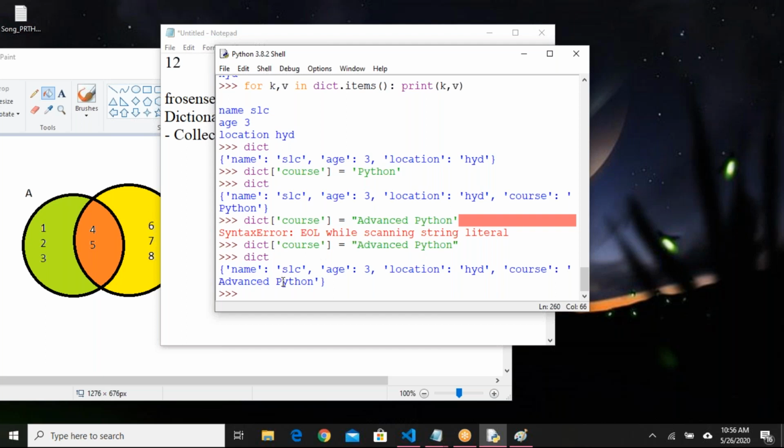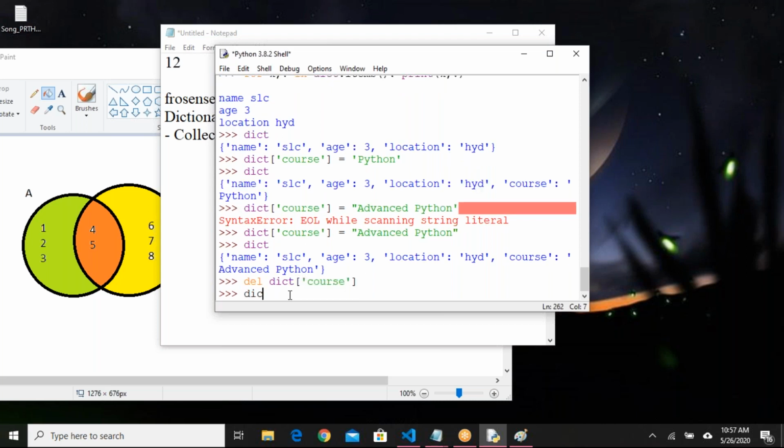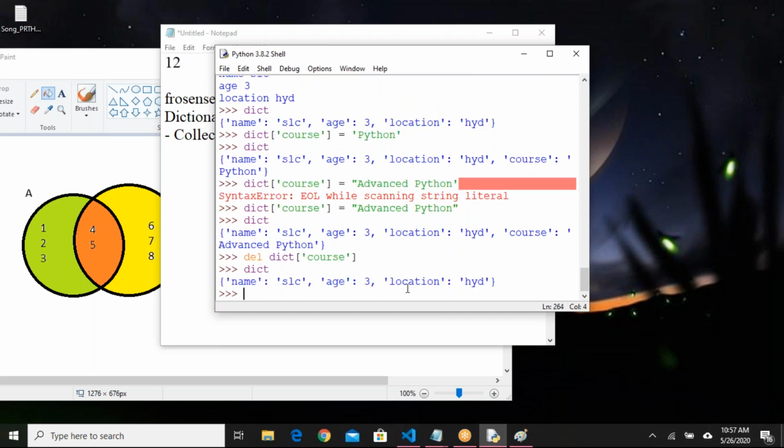Okay. If you want to delete one element from the dictionary, is it possible? Yes, it is possible. You can use del dictionary of course. See, that is deleted here. Okay. So these are different types of CRUD operations we can perform against the dictionaries. Any questions on this part?